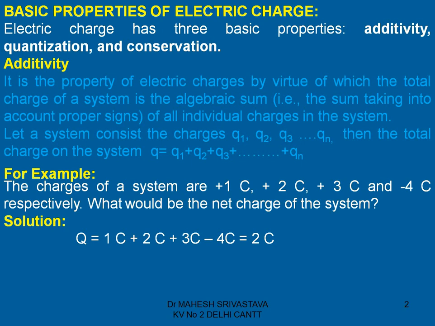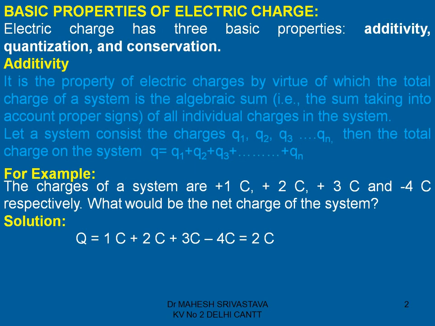First is additivity. It is the property of electric charge by virtue of which the total charge of a system is the algebraic sum of all individual charges in the system. When we are talking about algebraic sum, you have to keep in mind that we have to take the proper sign of electric charge, because electric charge is a scalar quantity.